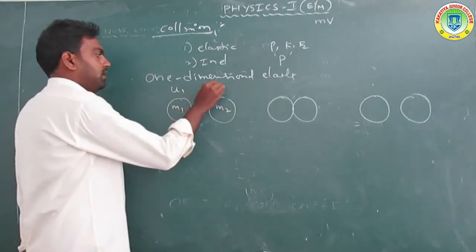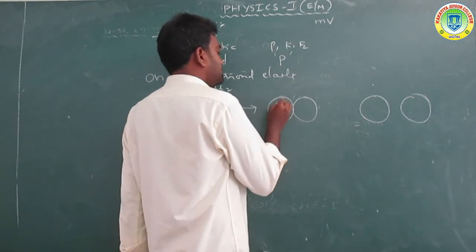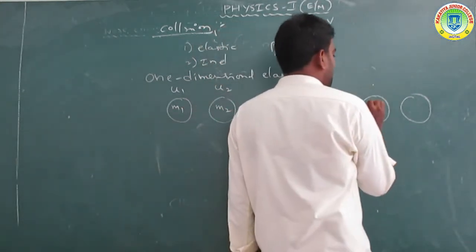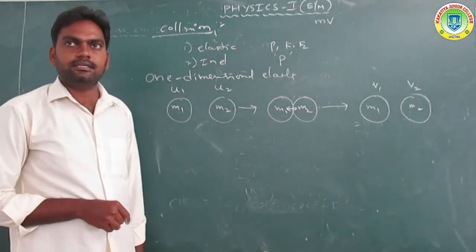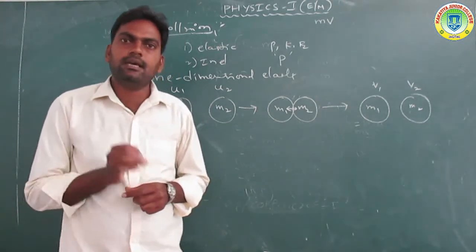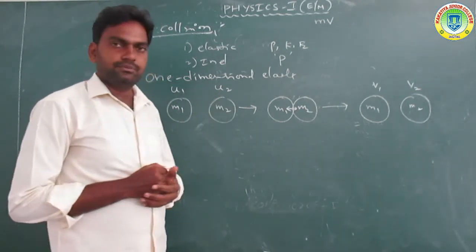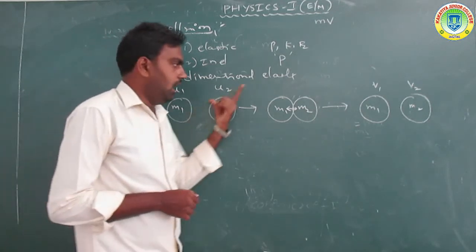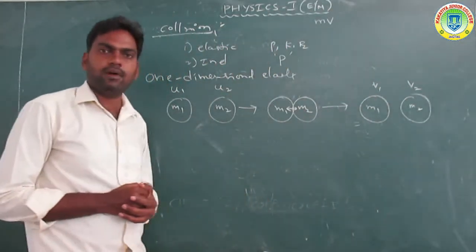The initial velocities are u1 and u2 before collision. After collision, we get the final velocities v1 and v2.